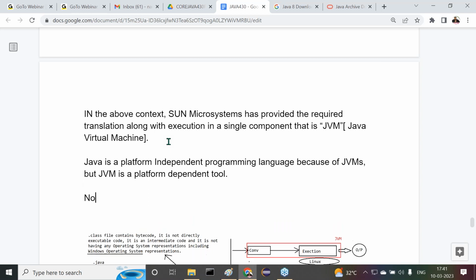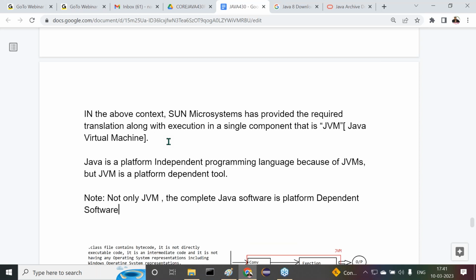Right, one small point here I'm telling. Not only JVM, the complete Java software is platform dependent software. The complete Java software is what? Platform dependent software. That's it, guys.